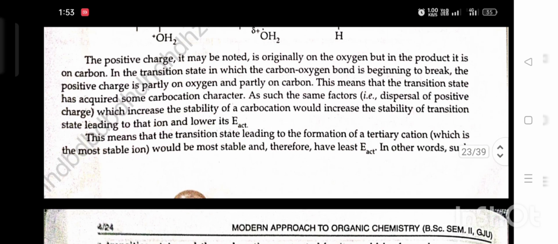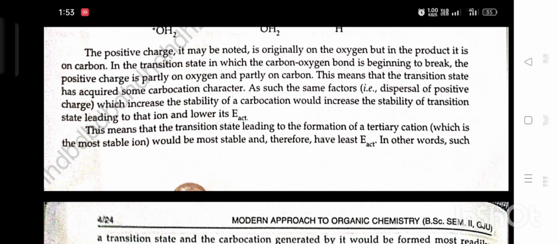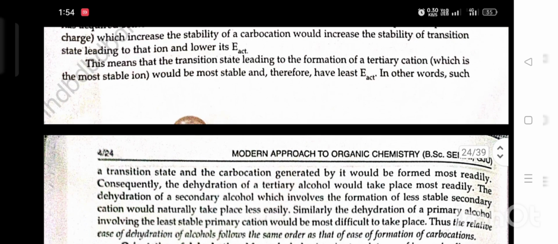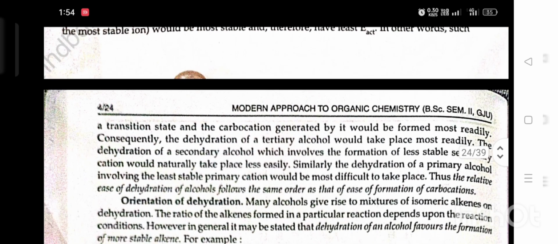This means that the transition state leading to the formation of a tertiary carbocation, which is the most stable ion, would be most stable and therefore has the least activation energy. In other words, such a transition state and the carbocation generated by it would be formed more rapidly. Consequently, the dehydration of tertiary alcohol would take place more rapidly.